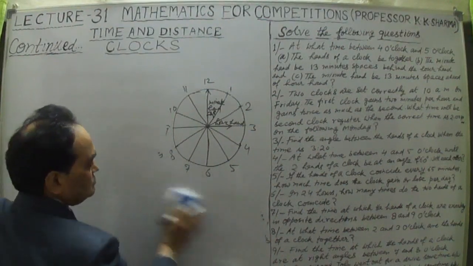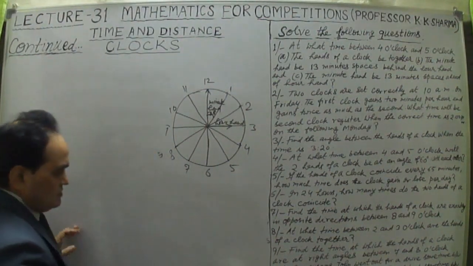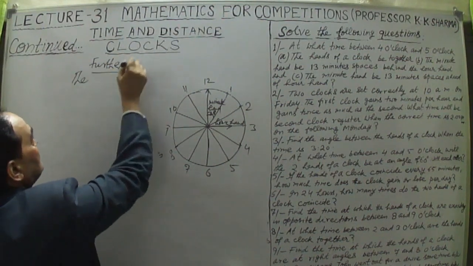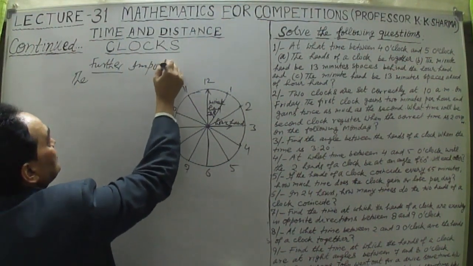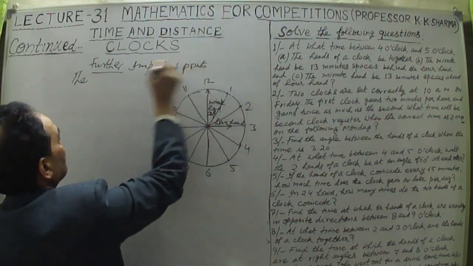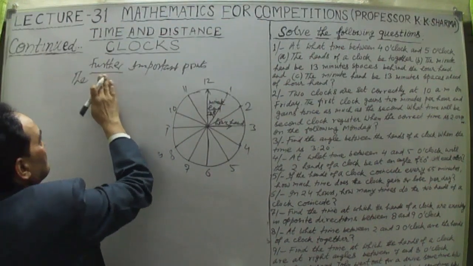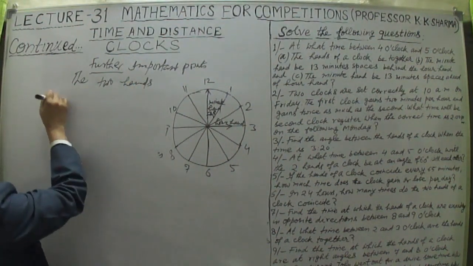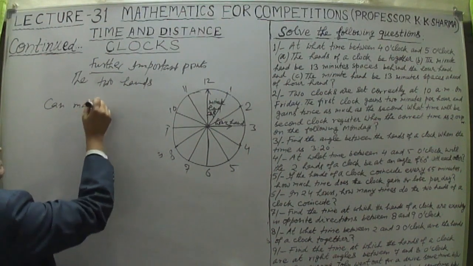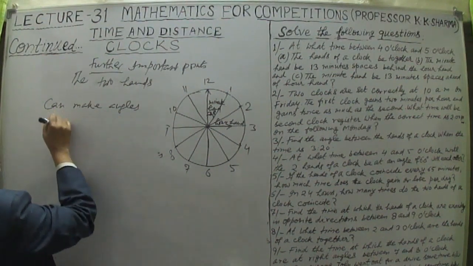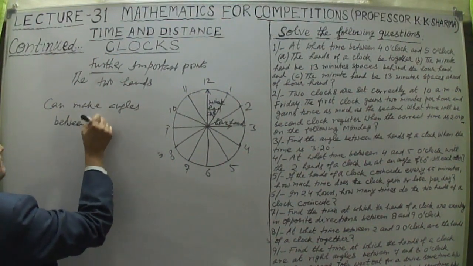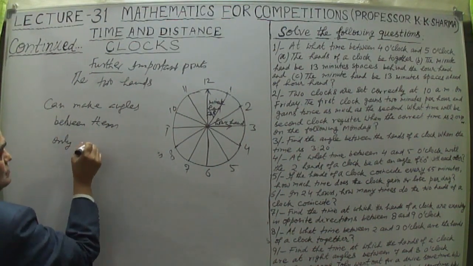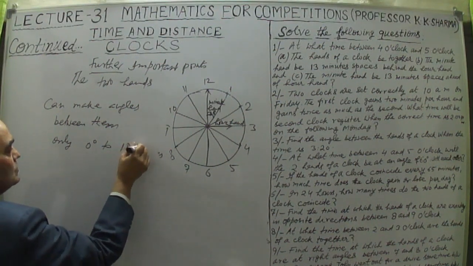Now come to when the two hands will coincide. Important note, further important points: the two hands can make angles between them only from 0 degrees to 180 degrees.